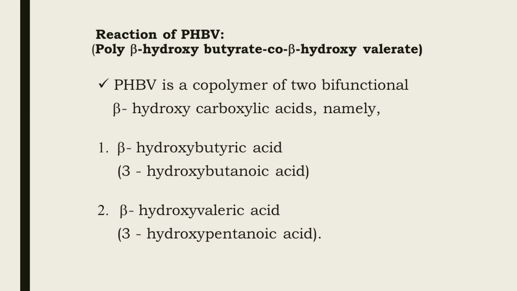The hydroxyl group of one monomer forms an ester link by reacting with the carboxylic group of the other. Thus, PHBV is an aliphatic polyester with the name poly beta hydroxybutyrate co beta hydroxyvalerate, that is PHBV.